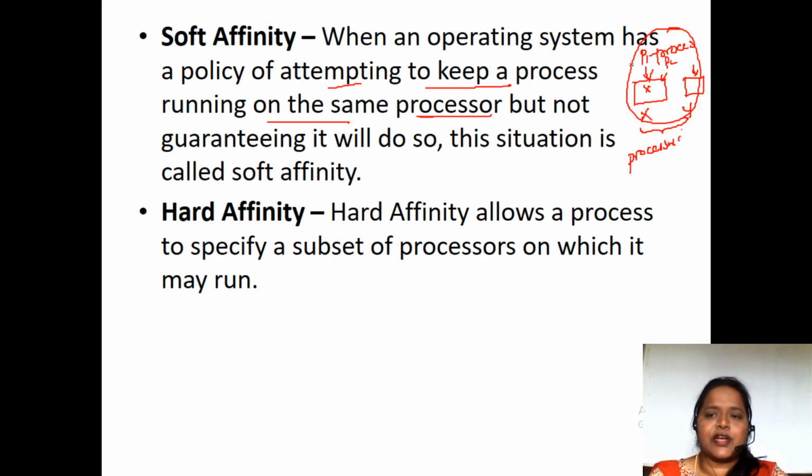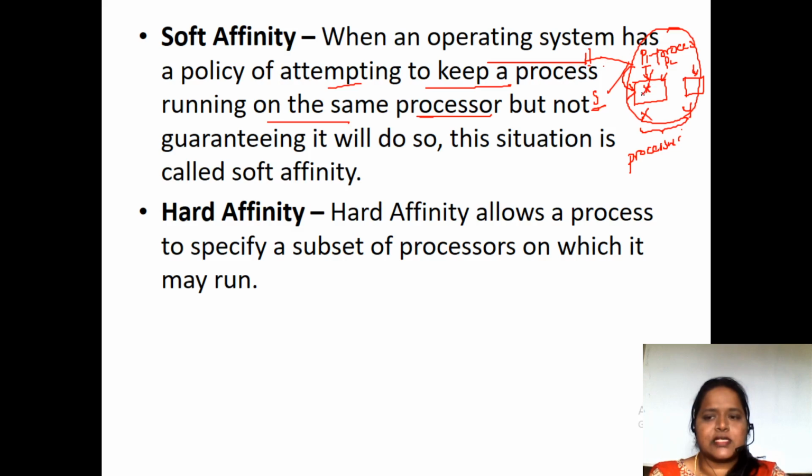So this processor affinity is of two types, hard affinity and soft affinity. In soft affinity, we make a maximum attempt so that this process P1 will again come to this X processor only, but we can't guarantee it. This situation we call soft affinity. But hard affinity allows a process to specify a subset of processors.